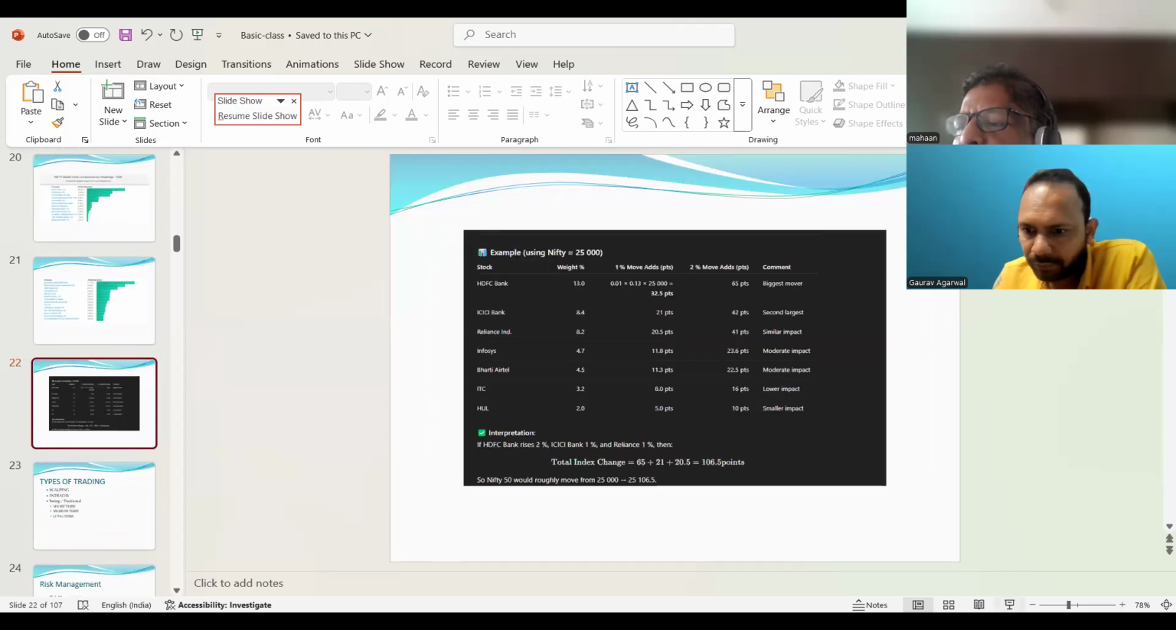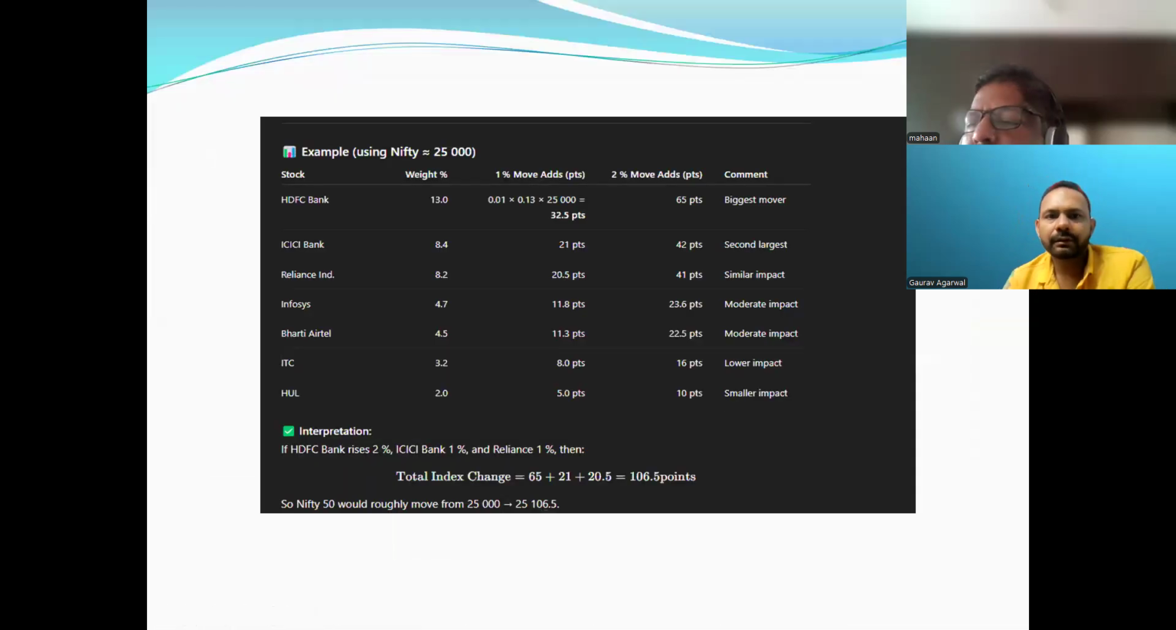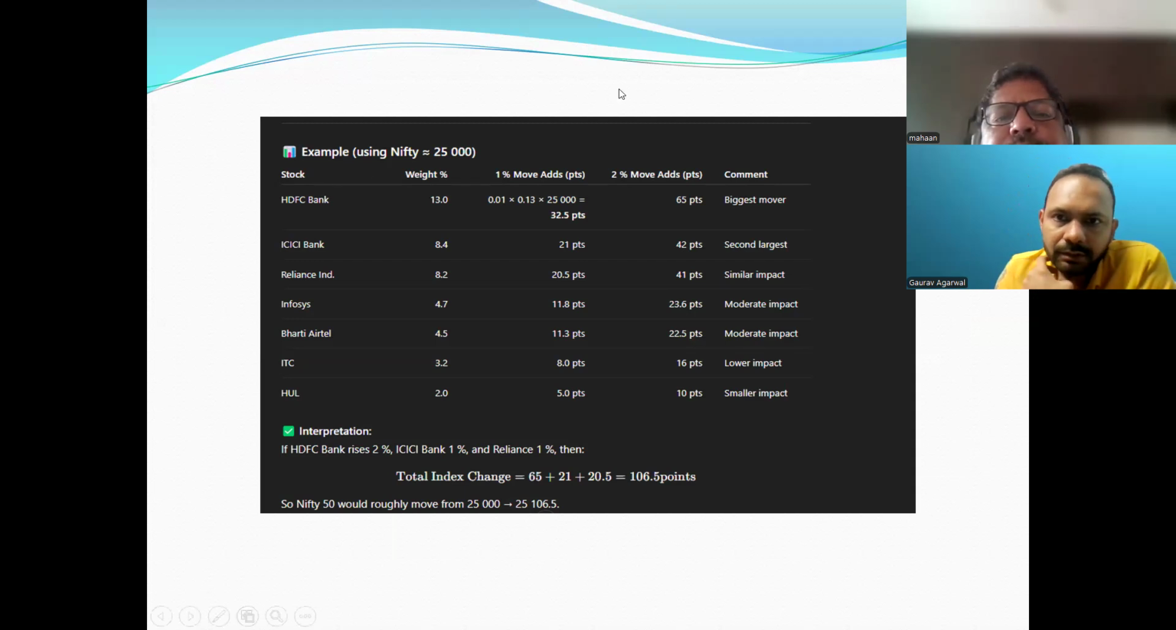Okay. So for Nifty 50, there is one formula which I will explain how to use. How does each stock contribute in Nifty 50? There are 50 stocks, and each stock has a different percentage contribution in Nifty 50, correct? The top ones are HDFC Bank, which contributes around 13% weightage, ICICI Bank 8.4, Reliance Industries 8.2, Infosys 4.7, Bharti 4.5, ITC 3.2,